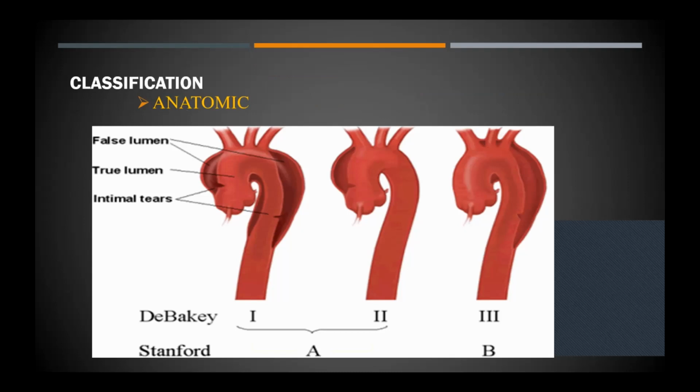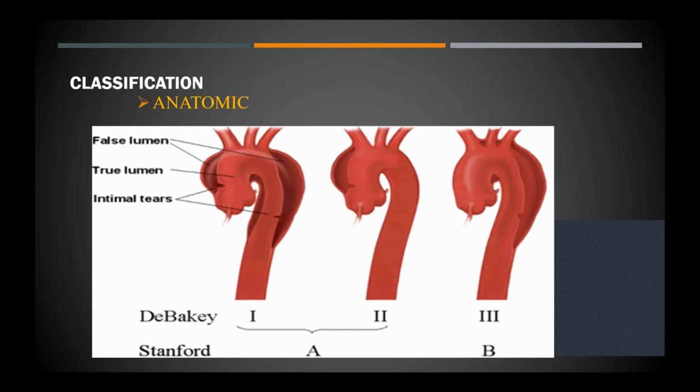So coming to the classification, there are two classical or well-known classifications for aortic dissection, that is the DeBakey and the Stanford classification. The DeBakey classification is classified as type 1 if you have a dissection involving the ascending and the descending aorta, type 2 if it is limited to the ascending aorta, and a type 3 dissection if it is limited to the descending aorta. Again, in type 3, you have a type 3A for the thoracic and a type 3B for thoracic and abdominal.